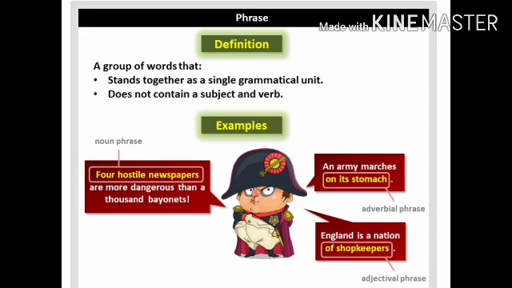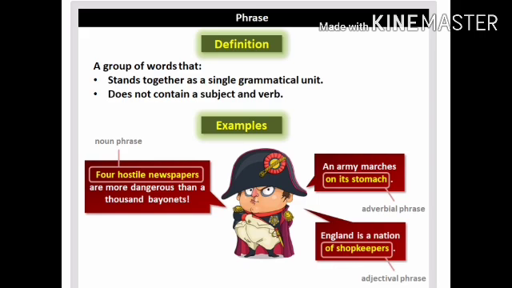You can see the example here on the left-hand side of the image, inside a box written in yellow: four hostile newspapers. Do you find anything like a subject-verb combination? No. An army marches. So these are some of the examples.